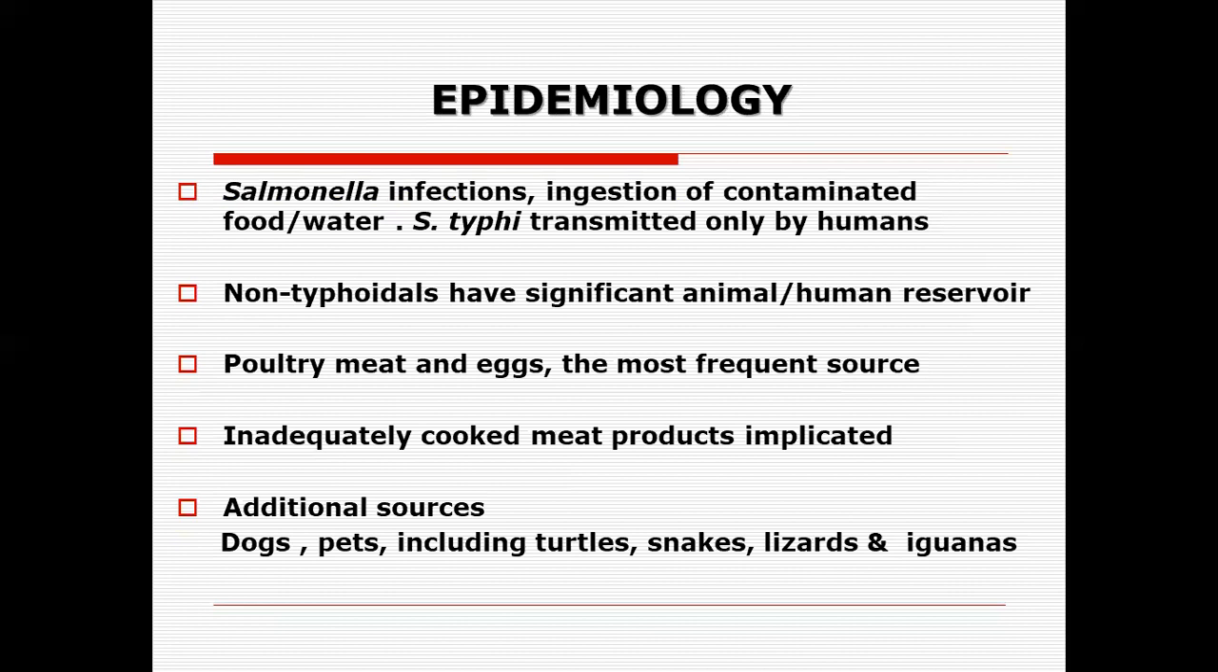They have significant animal and human reservoirs. Poultry meat and eggs are the most frequent source of infection in humans. In Pakistan, studies conducted by several microbiologists have shown that poultry meat and eggs are the main source of Salmonella infection, particularly the eggs and the poultry.